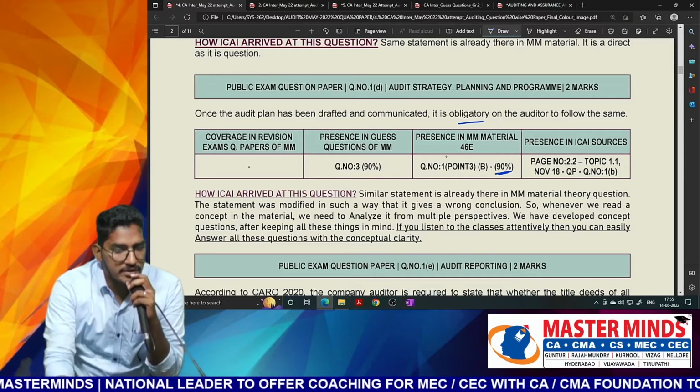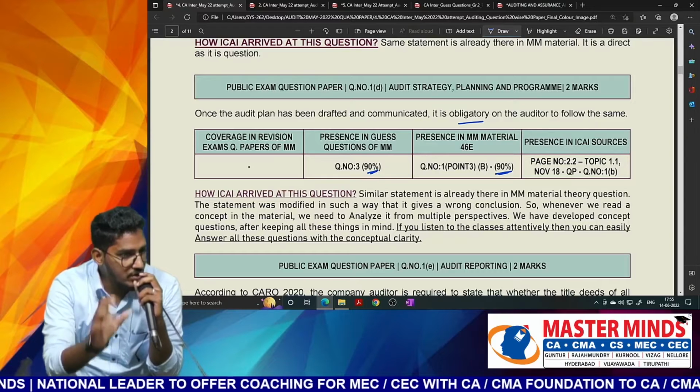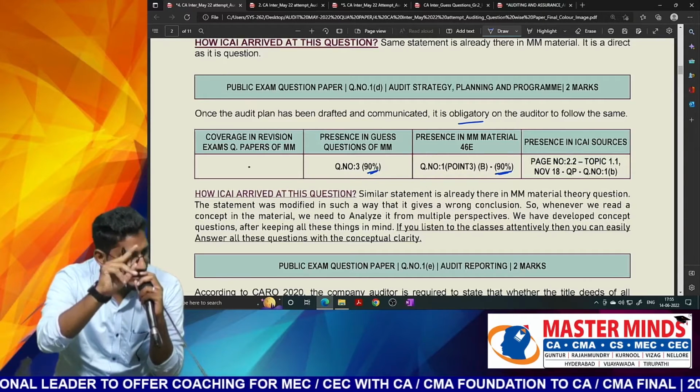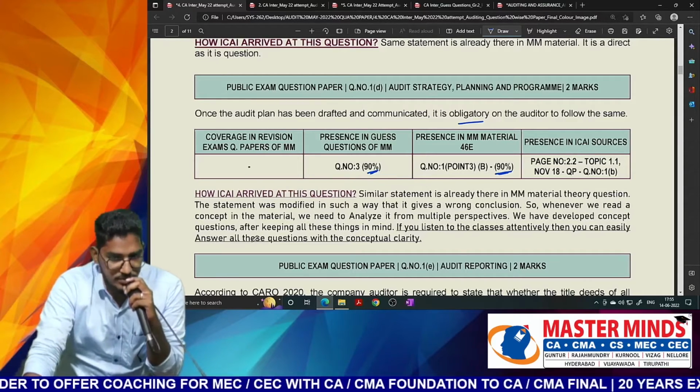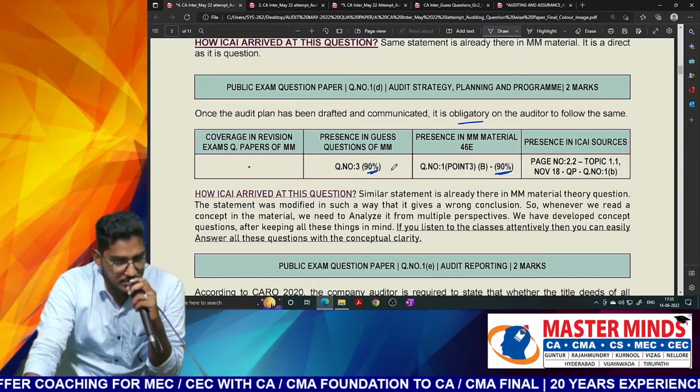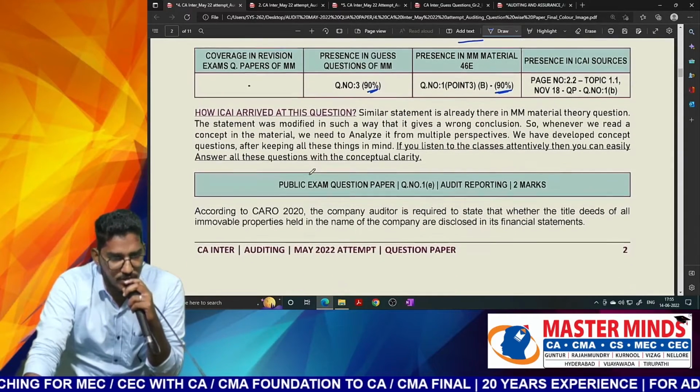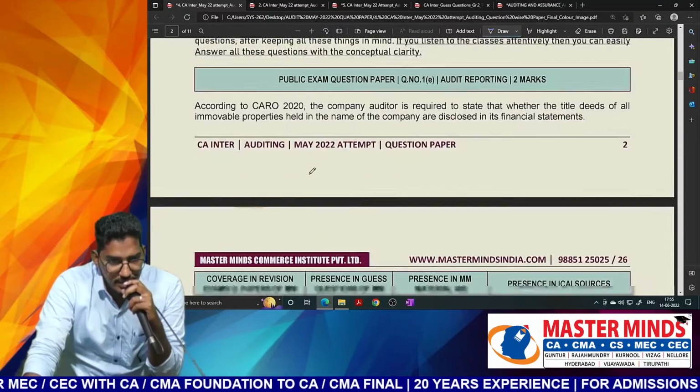So even this question we have tested in the guess questions also. We have given this concept of audit plan. That question number 1 is there, no? That we have even given it as a part of our guess questions also. So it is even covered in the guess questions. So straightforward question, not at all complicated here. Now let us have a look at the next question.